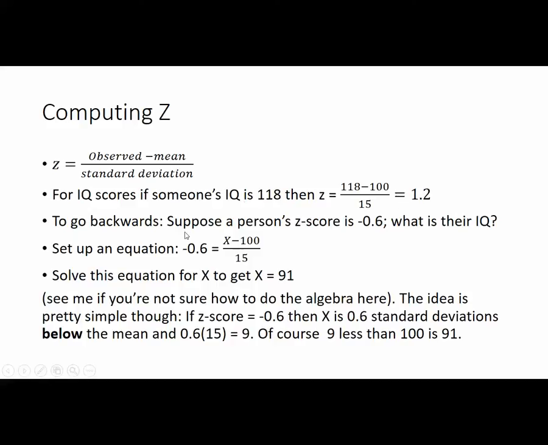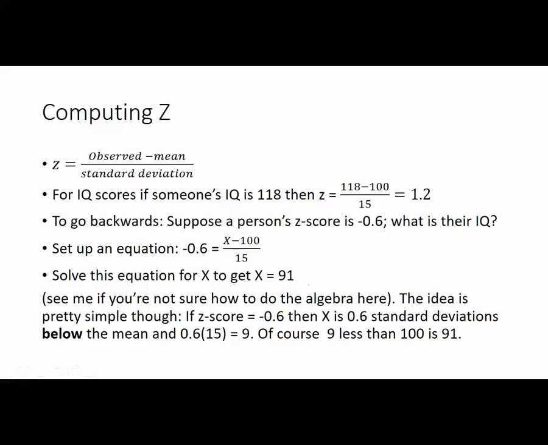Sometimes we want to go backwards. Suppose a person's Z-score is -0.6, what's their IQ? So we set up an equation. The Z, -0.6, equals some unknown number x minus 100 over 15. And when we solve this equation, we get x equals 91. And if you have trouble with the algebra, let me know and we'll talk about how to do algebra.